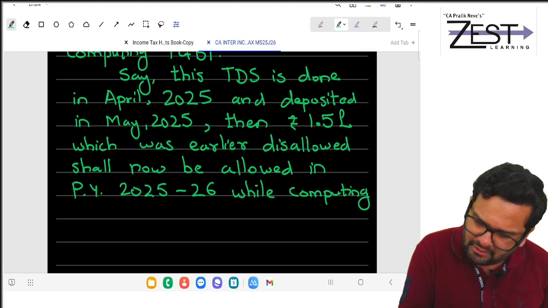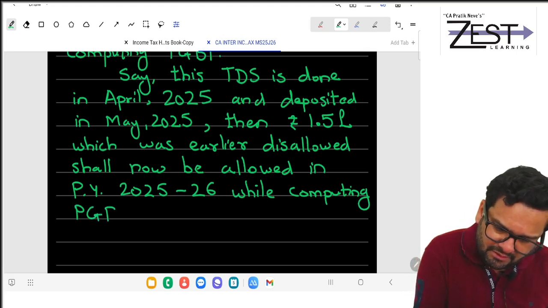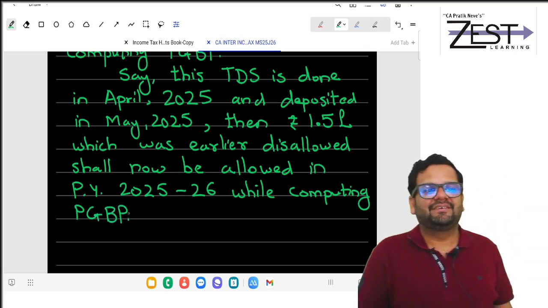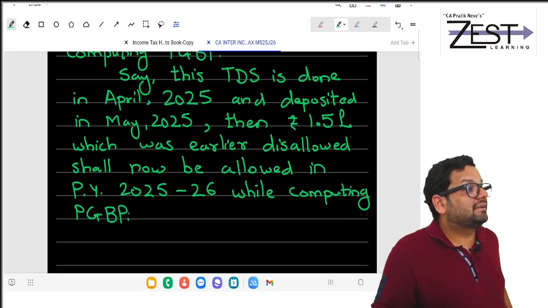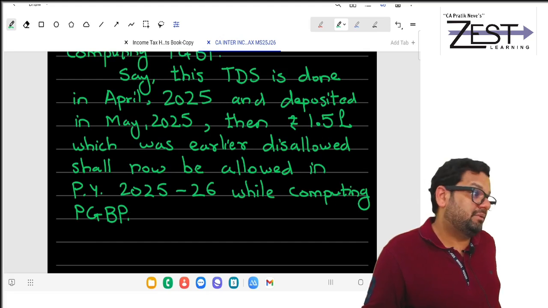While computing PGBP. I hope all of you understood why it is temporary and not permanent.